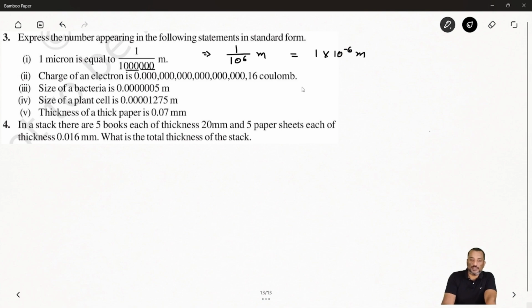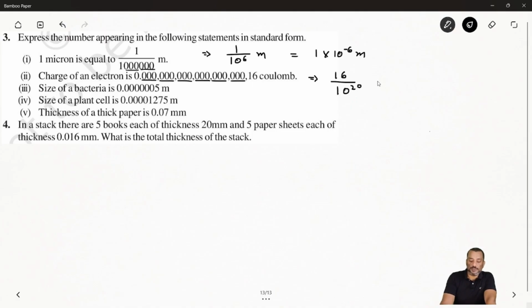Same with the charge of electron. So charge of electron, how can we say? We can write 16, and how many zeros do you have? So 3, 6, 9, 12, 15, 18 and 20. So you can directly write 10 to the power 20.